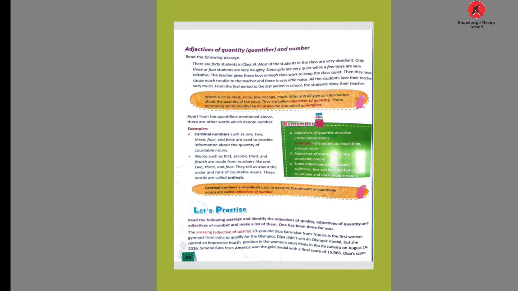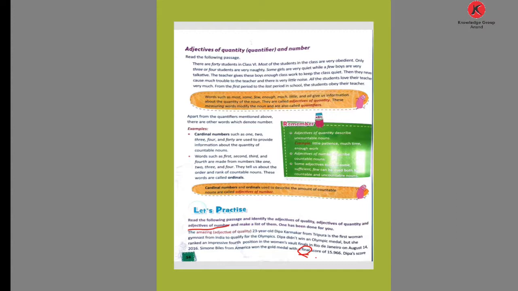Here given the gold medal with a final score. Score is a noun. But before that a word is used, the final. So final score. Score is mentioned, but which final? So final is called an adjective of number.